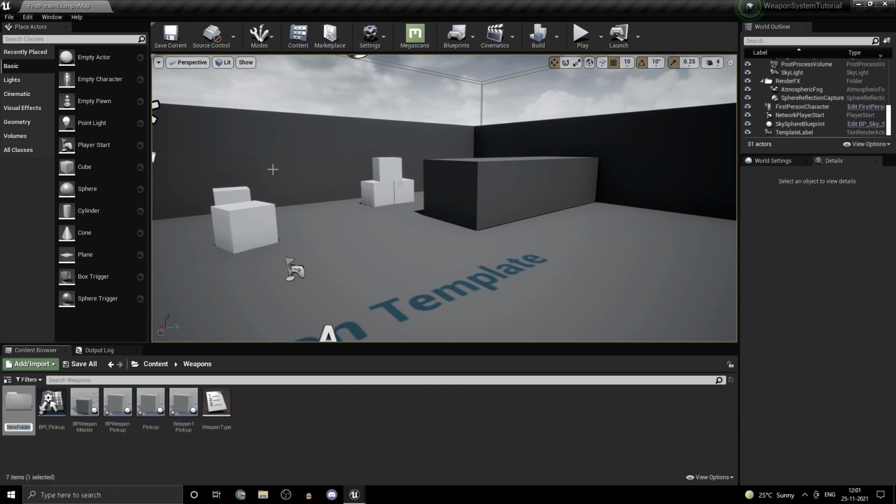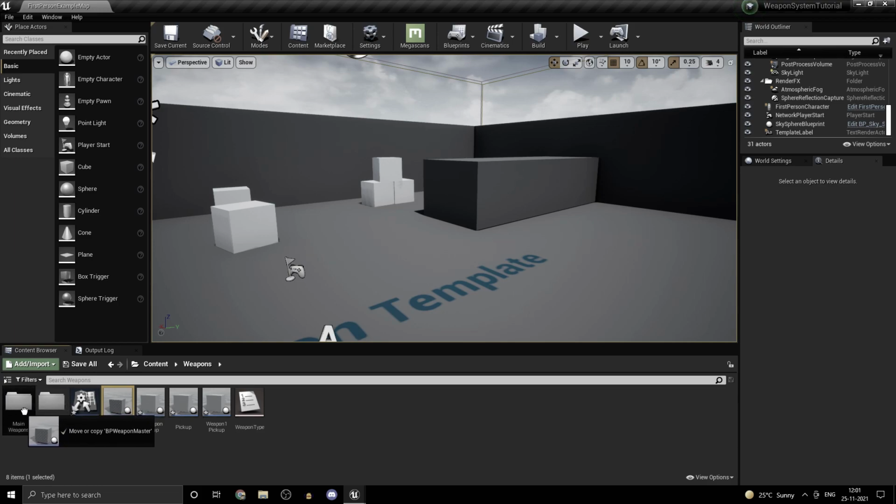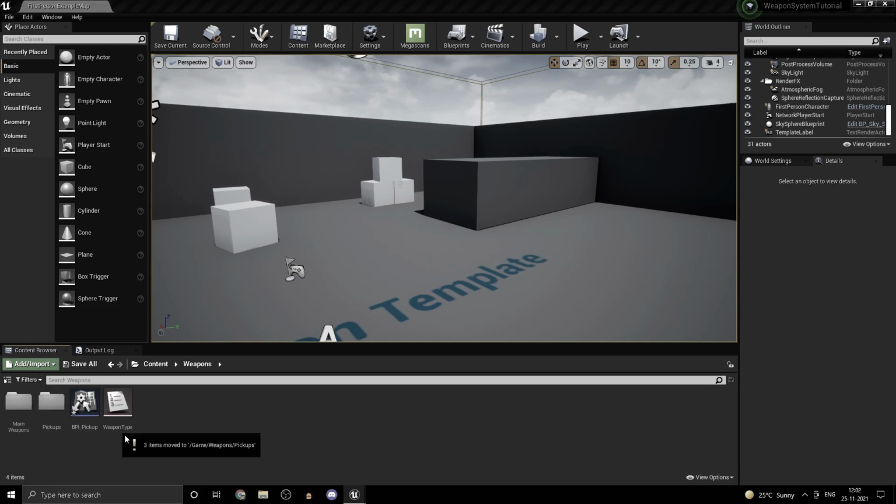So let's actually organize this a bit. So pickups and weapons, or I'd rather call this main weapons. So you can drag the weapon in the main weapons folder, and you can drag the pickups inside the pickups folder, and we can have the interface and the enum over here.